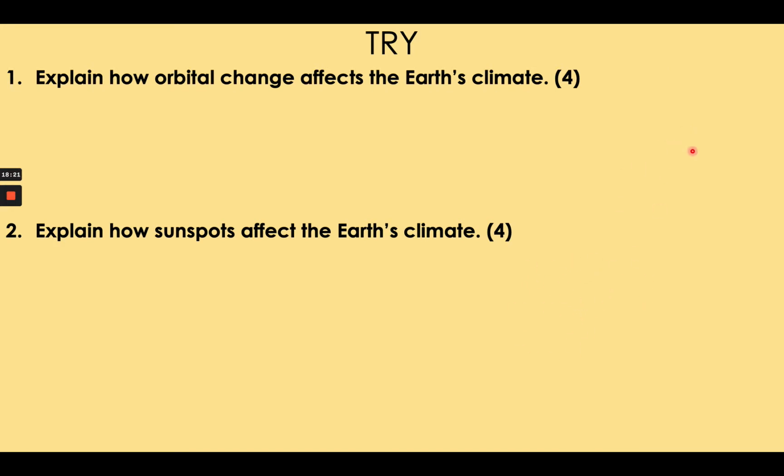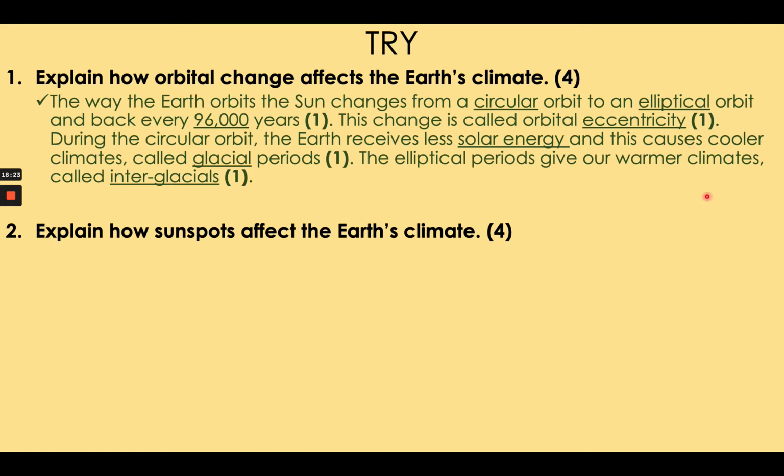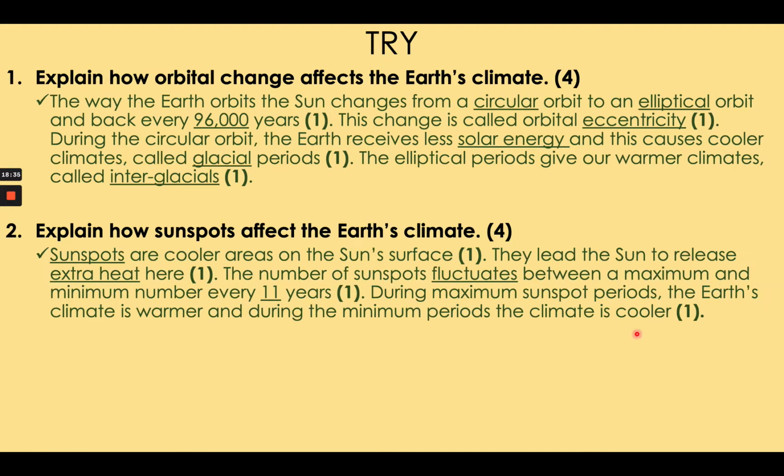Okay, number 1. You should have had these 4 points. Make sure that you add in green pen any parts that you missed. Ensure also that you have all these underlined words and phrases that I've got here. And 2, sunspots. Make sure you've got the word fluctuates and 11 years. Give yourselves a mark out of 8.